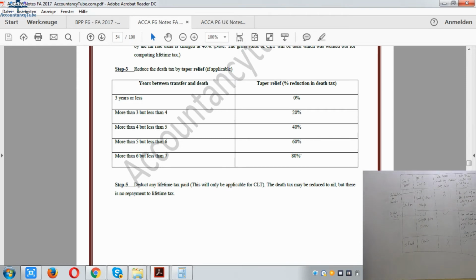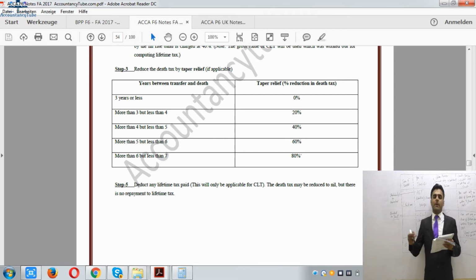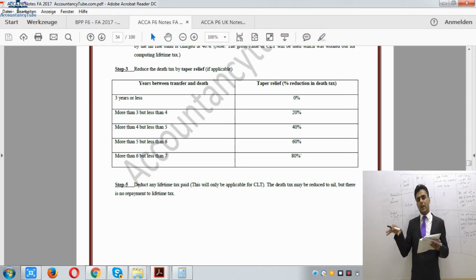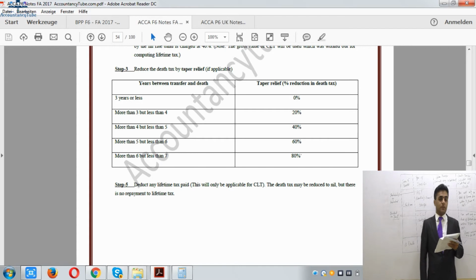Now on page number 53 it says the death tax on death estate. Right, so there will be death estate as well, apart from the gifts. So we might be giving the gift during our lifetime, but on death there will be death estate. So whenever someone dies, there will be some death estate. So there will be properties owned in the name of that deceased person.